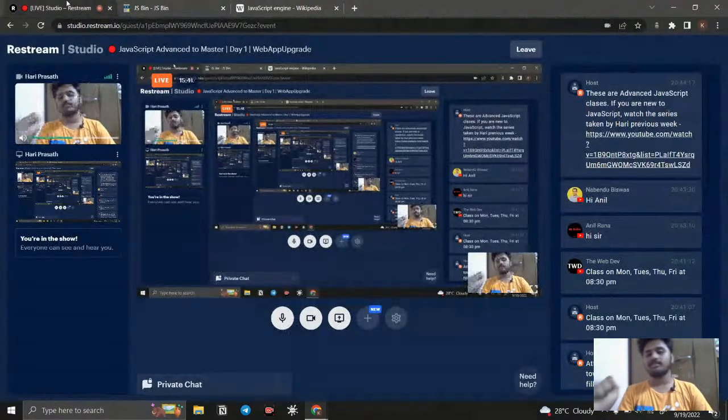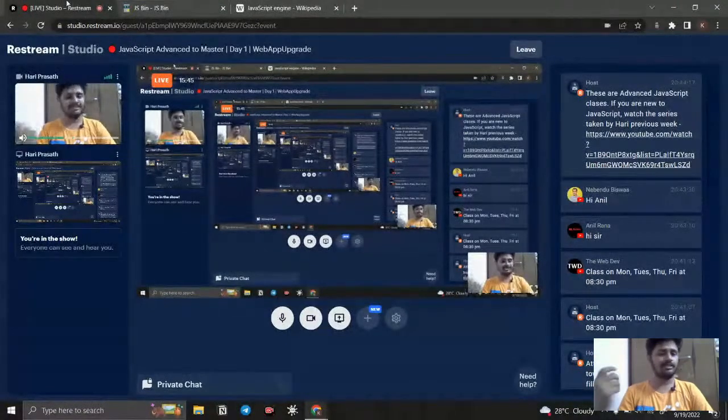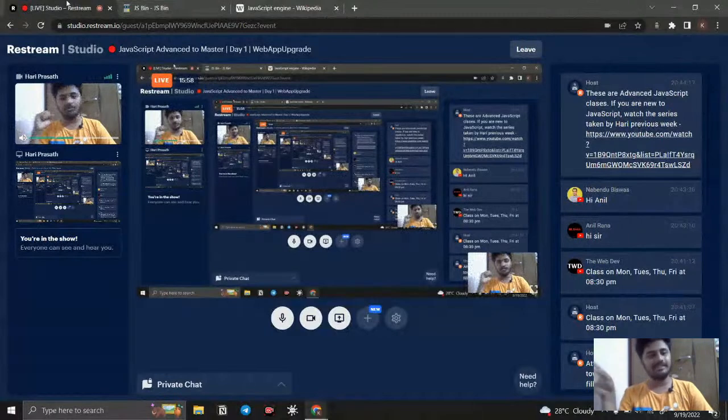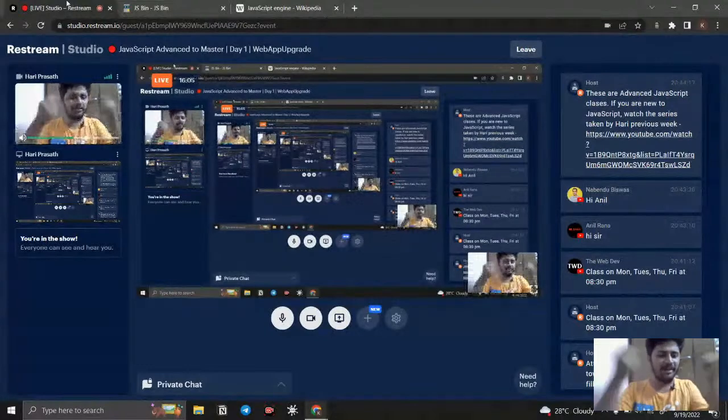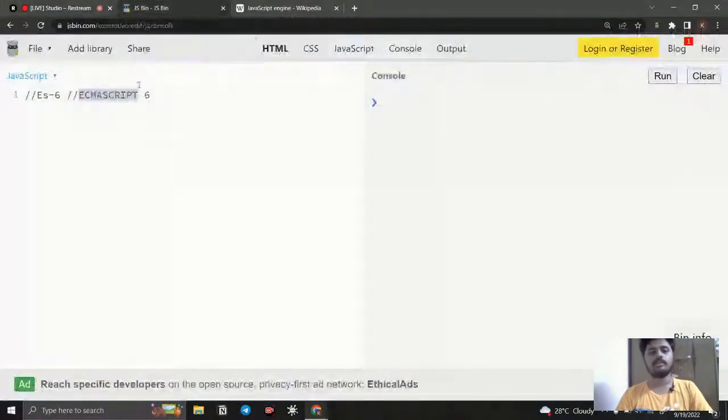So why are we specifically taking ES6? Is there no updation after ES6? The answer is no. We have ES8, ES9, ES10, like that. We have so much updation, but ES6 is the maximum. If you learn ES6, you can survive in the digital world to a great extent. And all the ES6, ES10 and the rest are just little, minor updations. That's what.